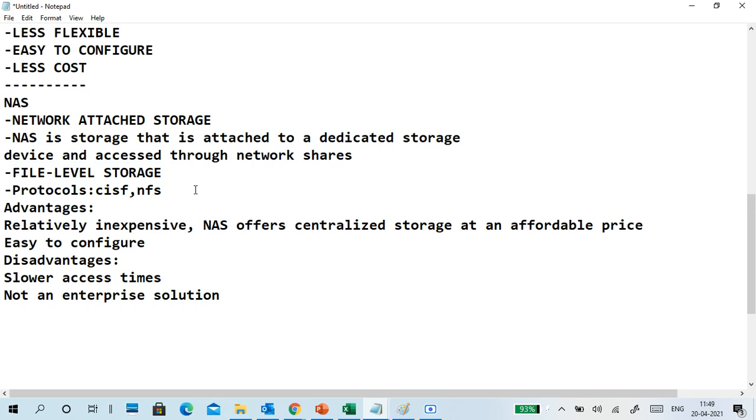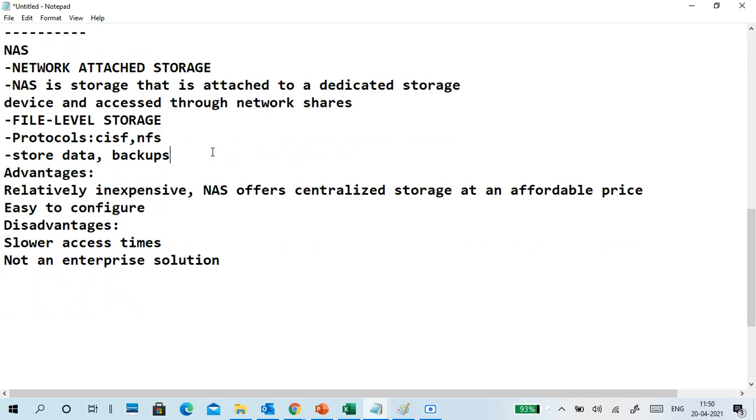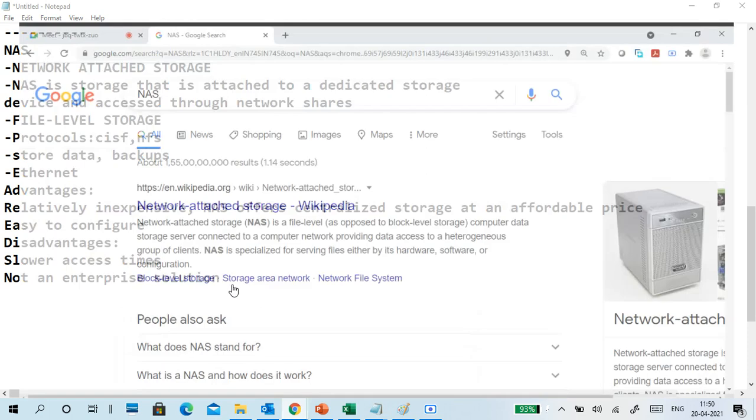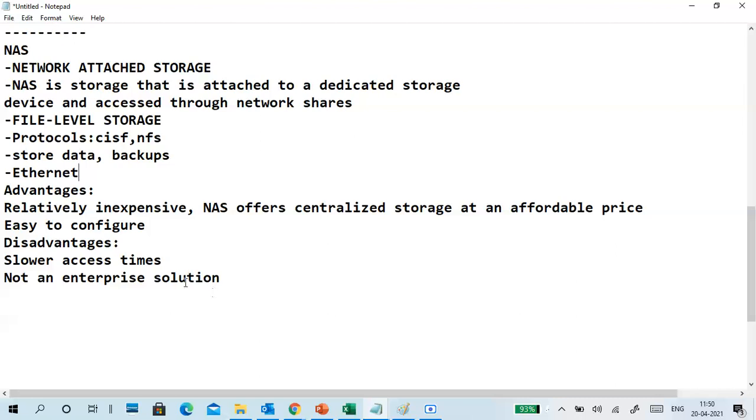So what is the purpose of this one? To store the data. If you want to put backups also, you can store them. It is based on Ethernet only. That's why it can be slow Ethernet, fast Ethernet, or gigabit Ethernet based on the connectivity. So this is NAS.